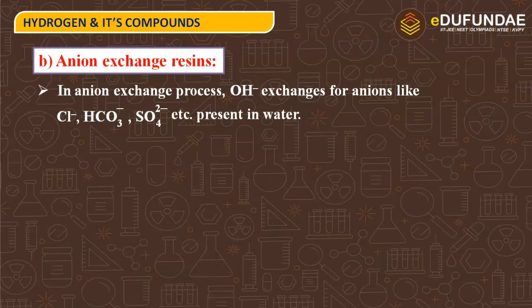What we were doing with cation exchange resins was replacing H⁺ with the other cations present in hard water, and with anion exchange resins we are exchanging OH⁻ ions with other anions present in hard water. The reaction involved is RNH₂ + H₂O gives RNH₃⁺ OH⁻.